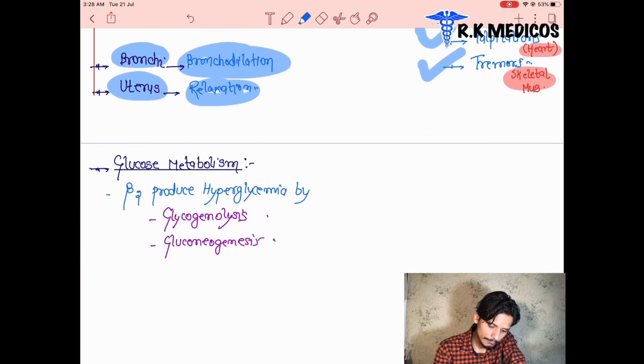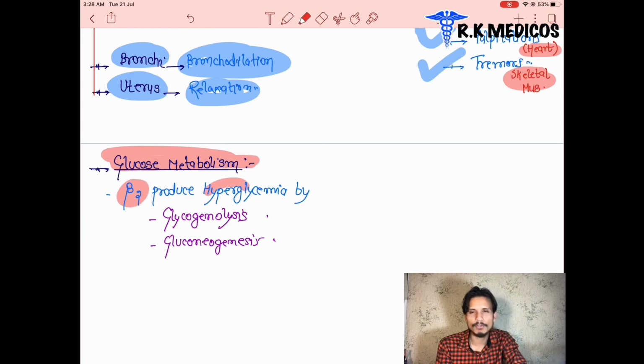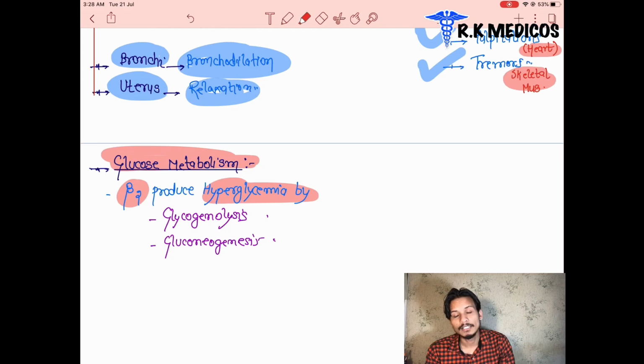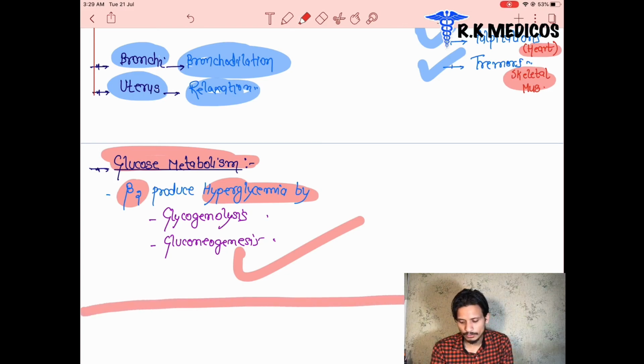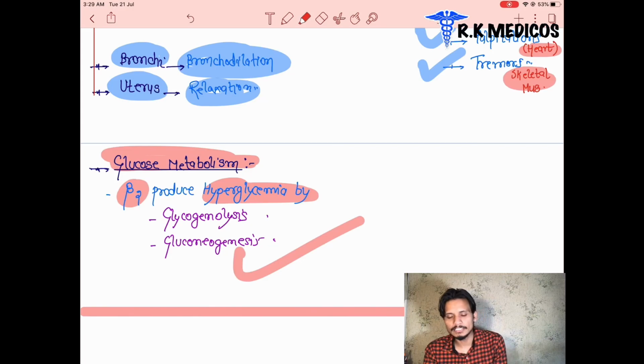And once again, glucose metabolism is basically regulated by beta 2, and it produces hyperglycemia through glycogenolysis and gluconeogenesis. So these are the two cases we already discussed. So this is all about the introduction, neurotransmitters and the receptors of the sympathetic nervous system.